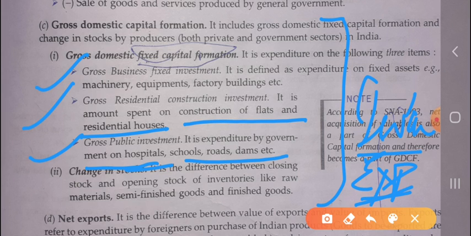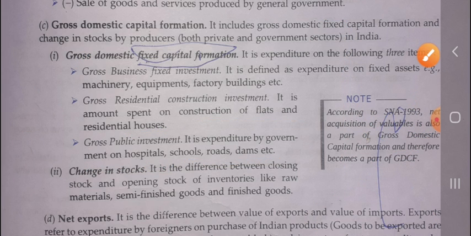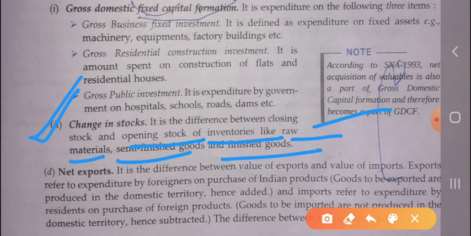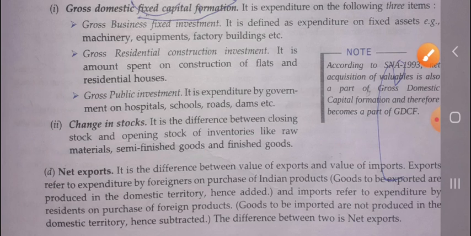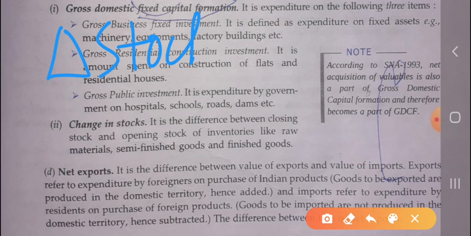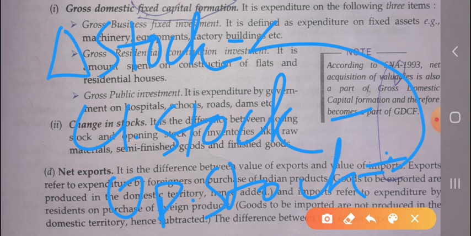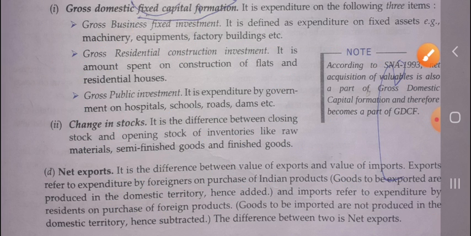The second one is change in stock. It is the difference between the closing stock and the opening stock of inventories like raw material, semi finished good and the finished good. You know very well how we calculate the change in stock. Change in stock means closing stock minus opening stock. So we get the value of the change in stock.